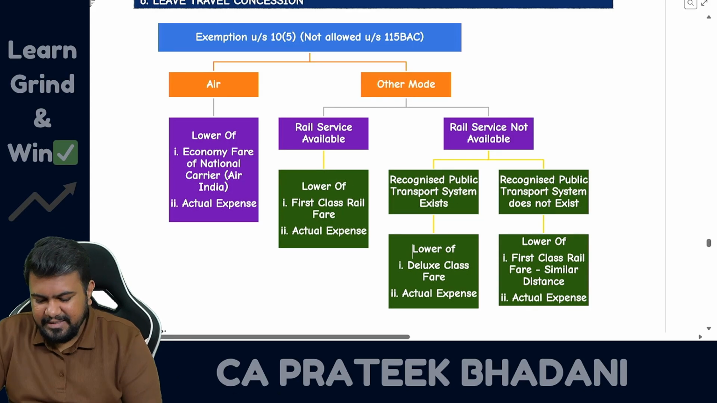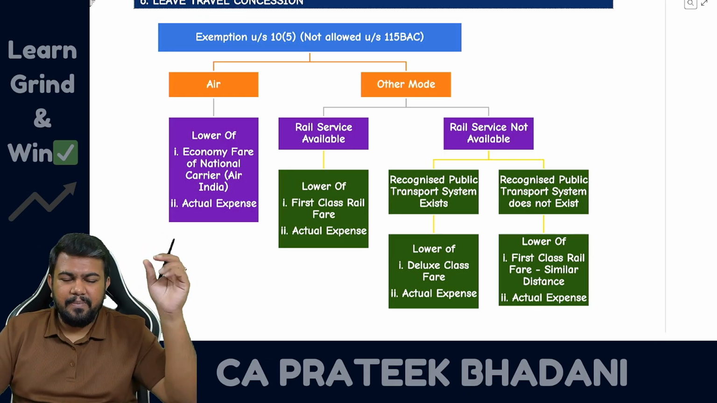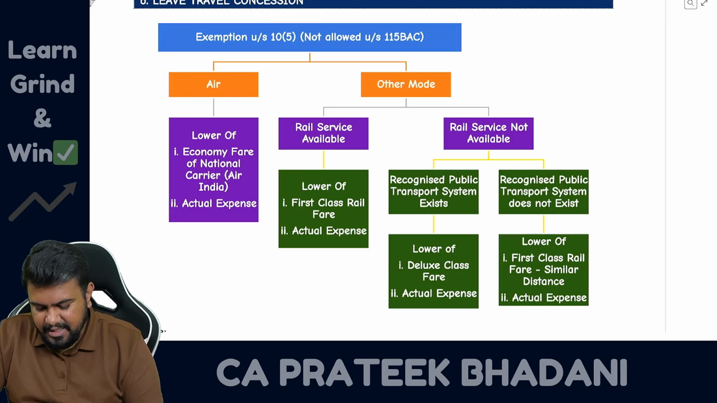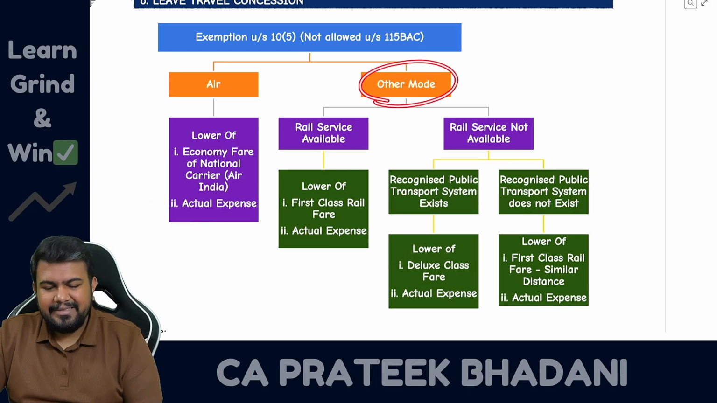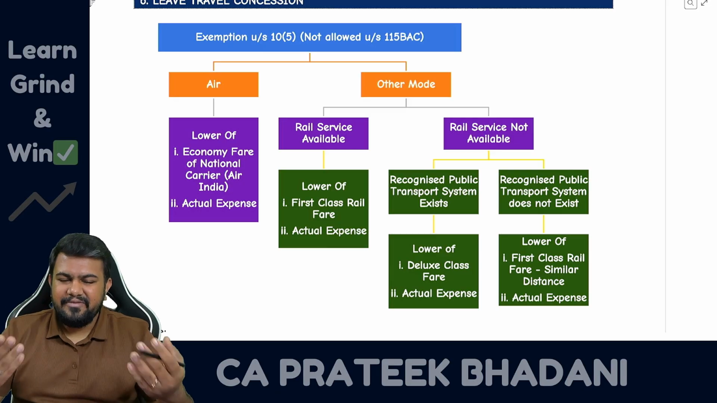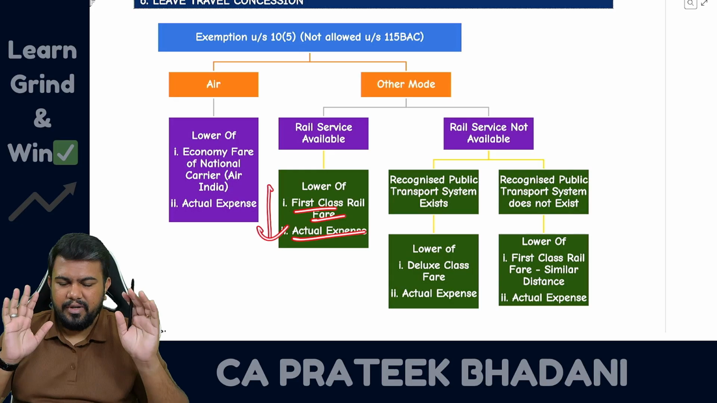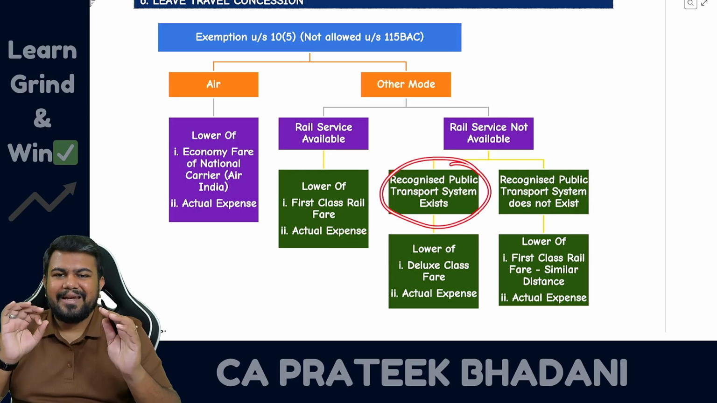So what is the value of exemption for leave travel concession? First, whatever amount is LTC, you put it in the salary head of income. From that, you reduce the exemption under section 10 clause 5. If the travel has been taken through air, in such case, exemption will be the economy fare of the national air carrier, Air India, or actual expense, whichever is lower. However, if it is other than air, then you have to see whether railway service is available for that route. If railway service is available for that route, then first class railway fare or actual expense, whichever is lower. But if railway service is not available for that route, then you have to see whether a recognized public transport system exists.